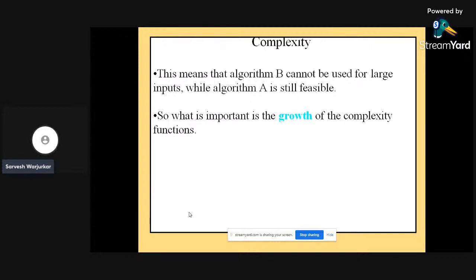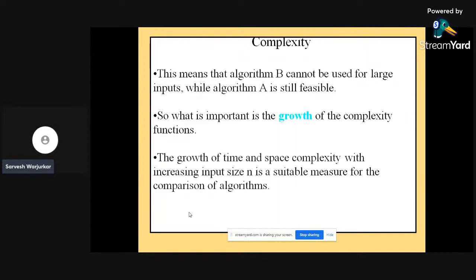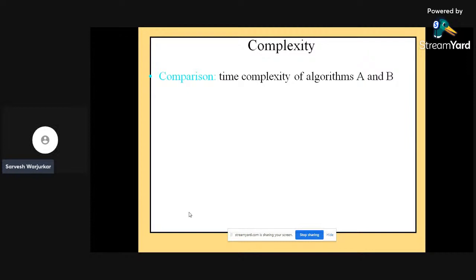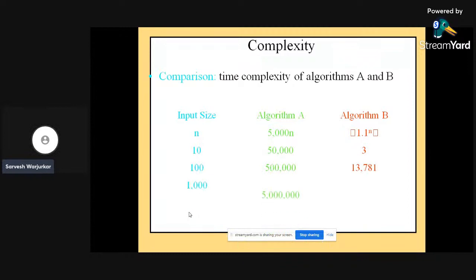So what is important is the growth of the complexity function. The growth of the time and space complexity with increasing input size n is a suitable measure for the comparison of any algorithm. Comparison of time complexity of algorithms A and B: say algorithm A and algorithm B along with the input size. I can have the complete table with me. For input size n, algorithm A requires 5000n, algorithm B requires 1.1 to the power n.